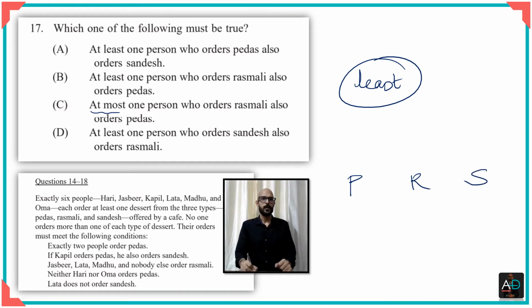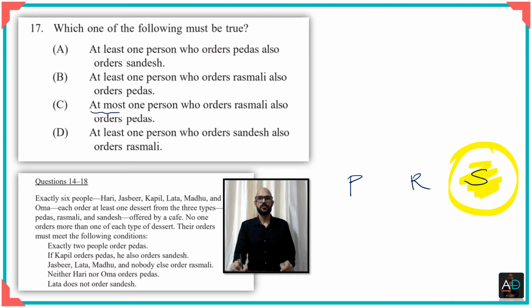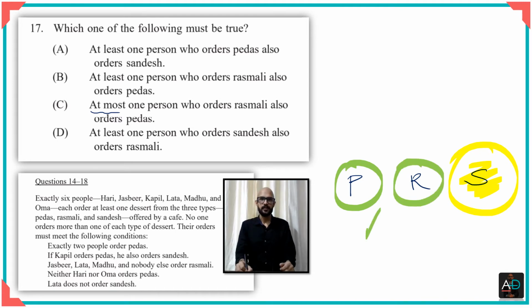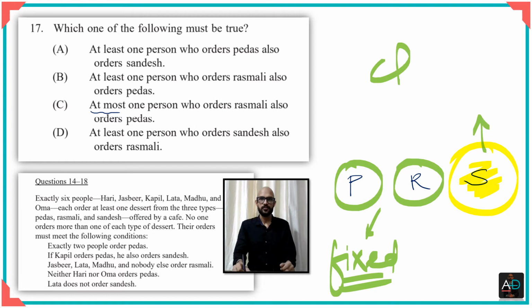What we do is we fix what we know, so some things are variables. Like we saw, when I wanted to say maximum number of sweets, we look at what is the maximum possible sandesh, because you know that peda and rasmalai are fixed, right? So this is the one that can change.